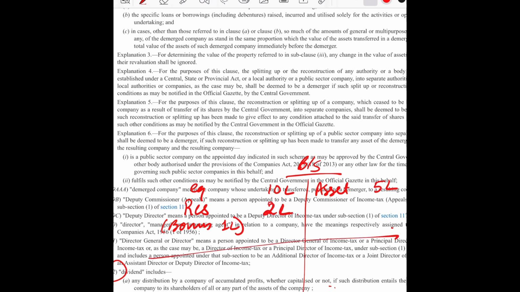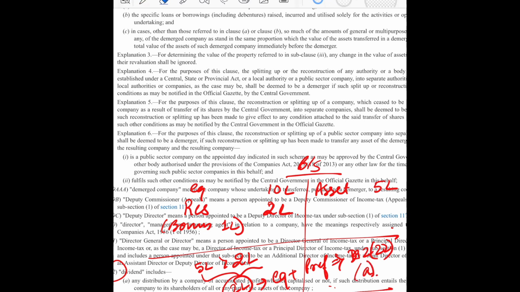From here we can understand that the 5 lakh amount is greater than the accumulated profit, whether capitalized or not. So up to 2 lakh rupees, the amount paid to the equity or the preference shareholder would amount to deemed dividend under section 2 subsection 22 clause A.